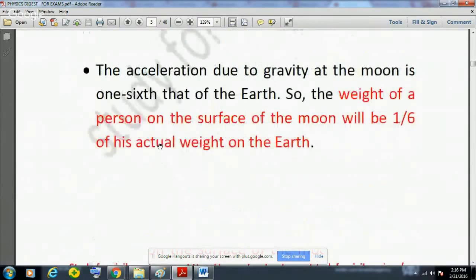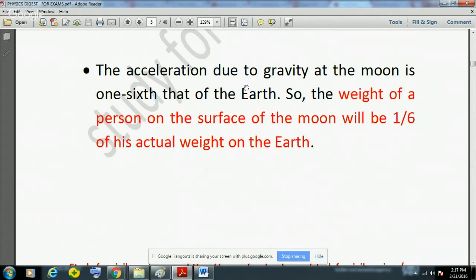Now acceleration due to gravity at the moon is 1/6 that of earth. So at earth the value of G is 9.8 meter per second square, and the G at moon will be 9.8 by 6. So it will become around 1.6 something meter per second square at the moon surface. And that is why the weight of a person on the surface of the moon will be 1/6 of his actual weight on the earth.